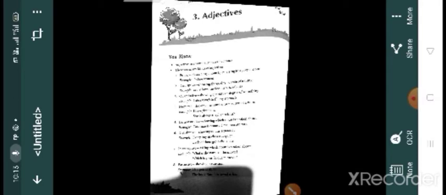So, today we are continuing with our grammar textbook, third chapter, adjectives, and you are much familiar with the term adjectives. Adjectives are words that describe nouns. For example, beautiful rose, or beautiful flower. So here flower is the name of a thing, that means a noun, and the word beautiful describes it, or it tells us more about the noun flower.